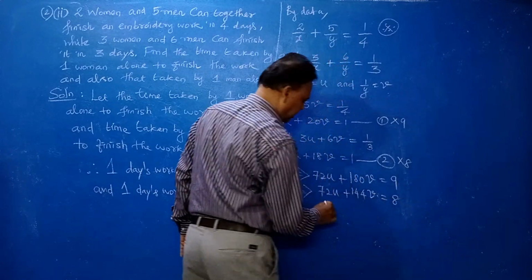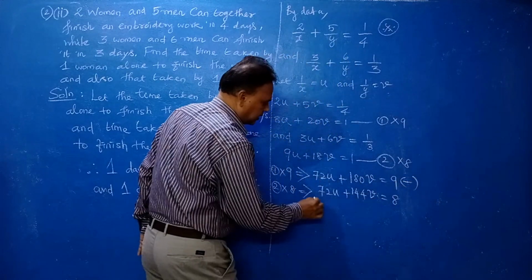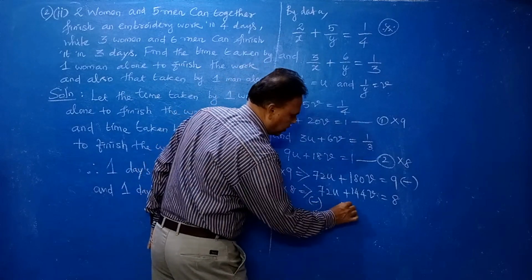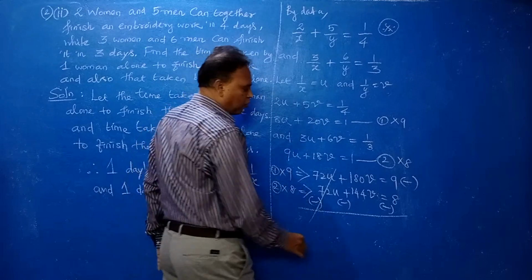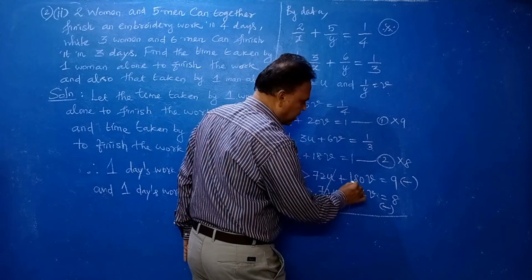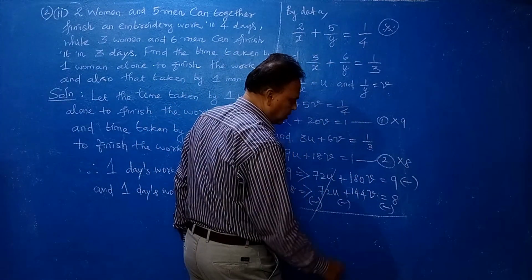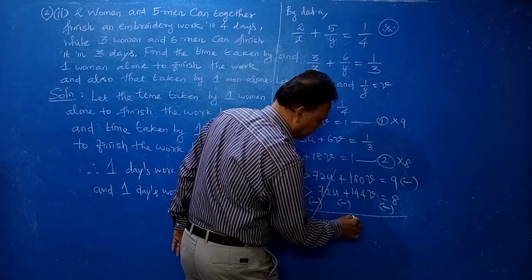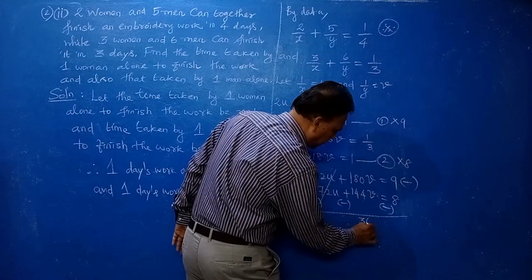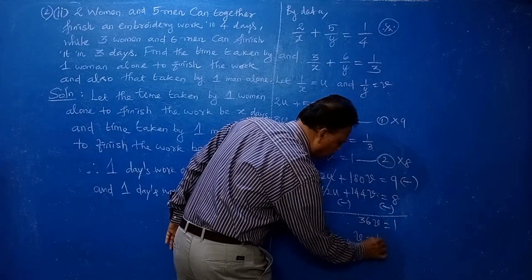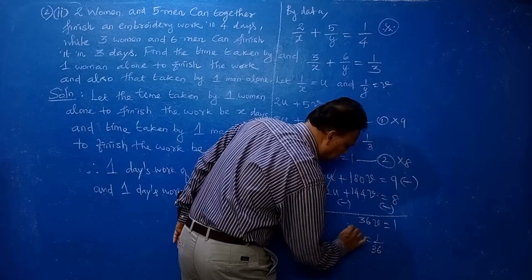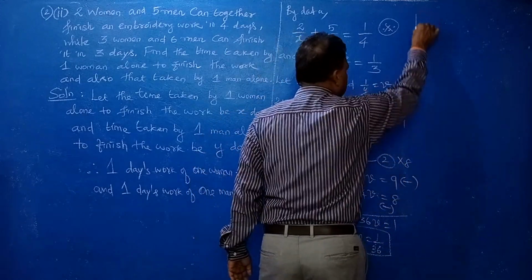Here you have to subtract, since the signs are the same, so you can eliminate U. Now V: 180 minus 144 means 36. 36V equal to 1. Therefore V equal to 1 by 36.